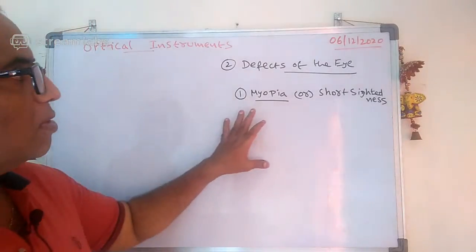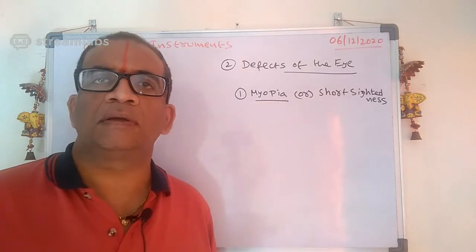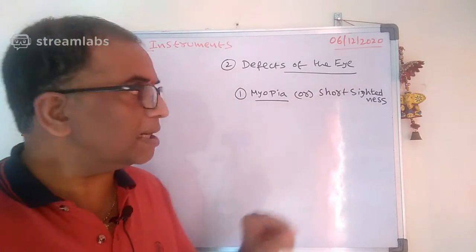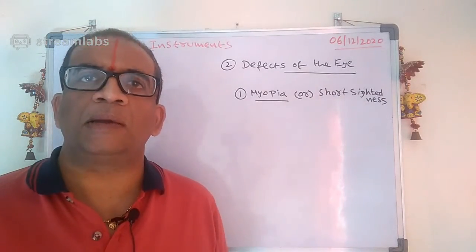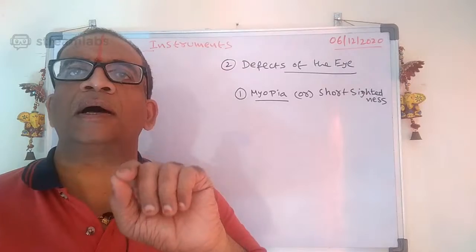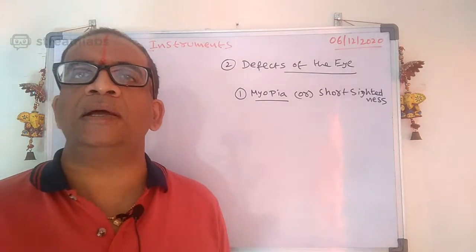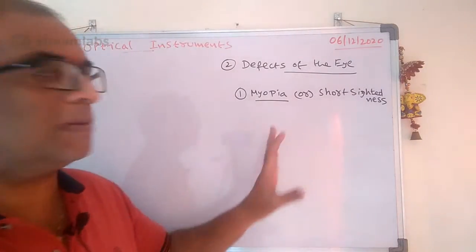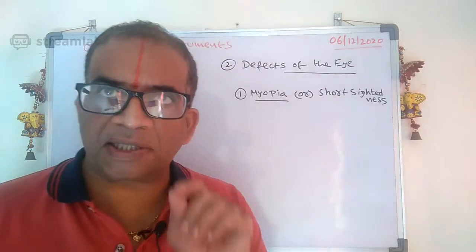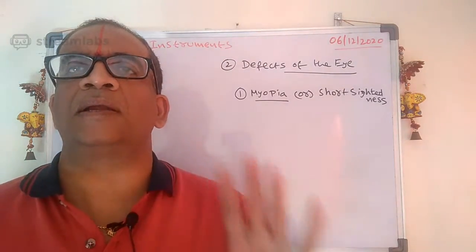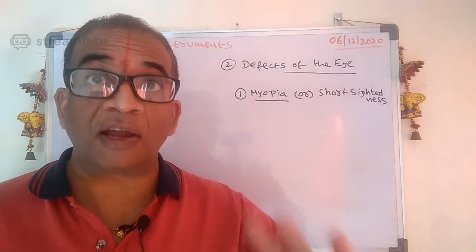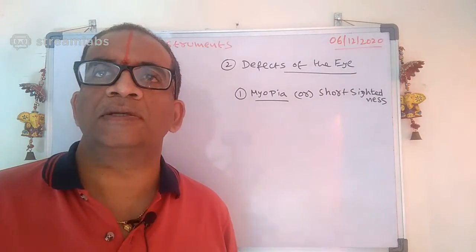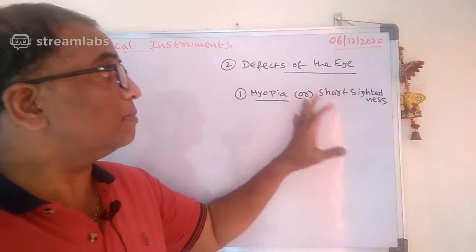Now see carefully, what is this myopia or short-sightedness? Myopia is nothing but short-sightedness. It means the persons can see the nearby objects clearly, but they cannot see the far-off objects clearly. That is called myopia.